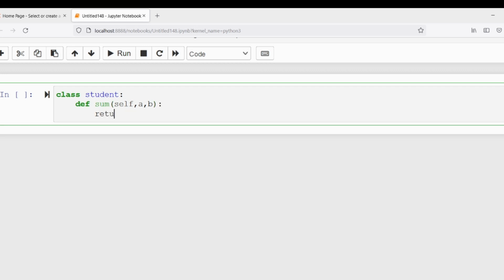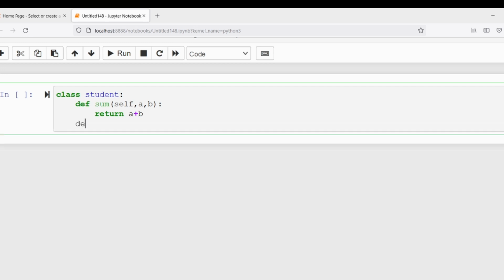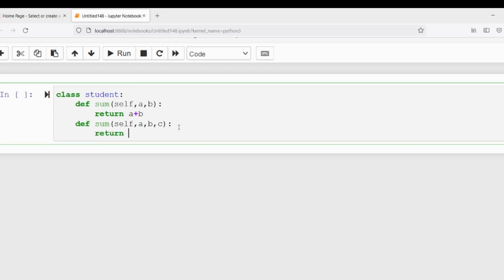Then I write the statement return a plus b, so it will compute a plus b and return it. Now I am defining another function with the same name, sum, with a different signature, meaning a different number of arguments. Here it is 3, here it is 4. Now what I am doing is returning a plus b plus c.